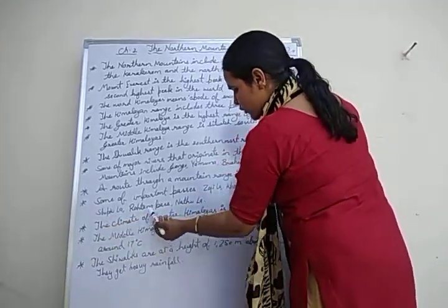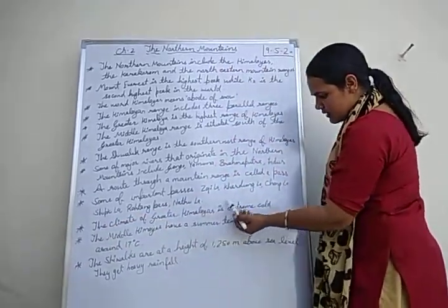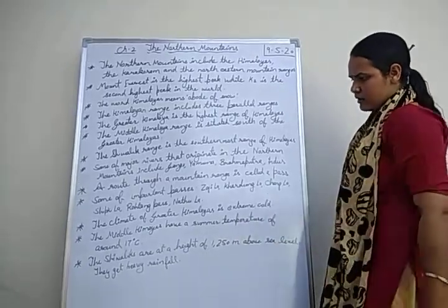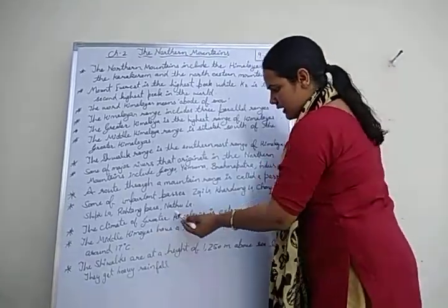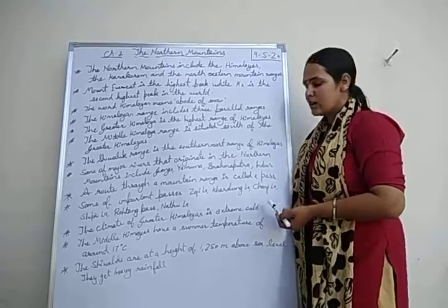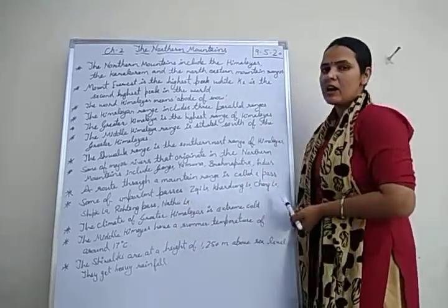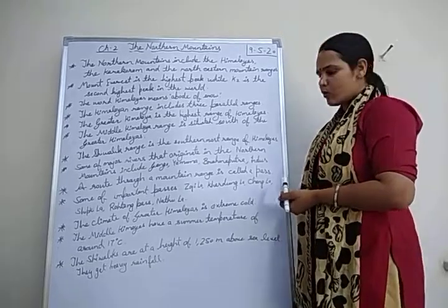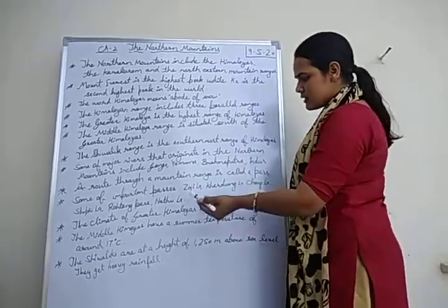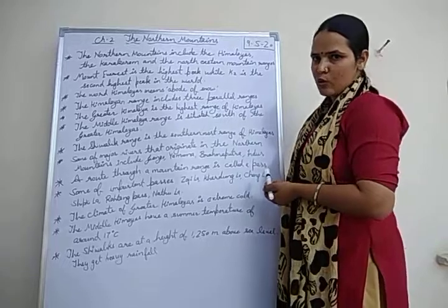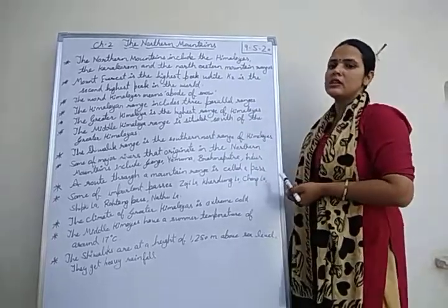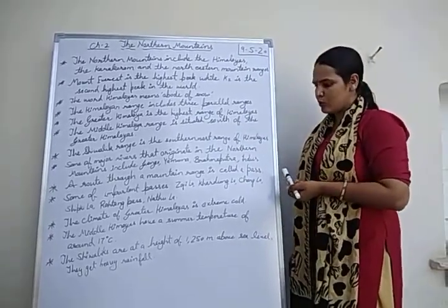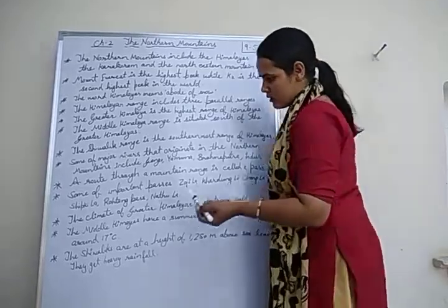The climate of the Greater Himalayas is extremely cold. As you know, the Greater Himalayas have the highest peaks in the world that are always covered with snow throughout the year. So this region faces extreme cold. During the winter, the temperature dips below the freezing point.